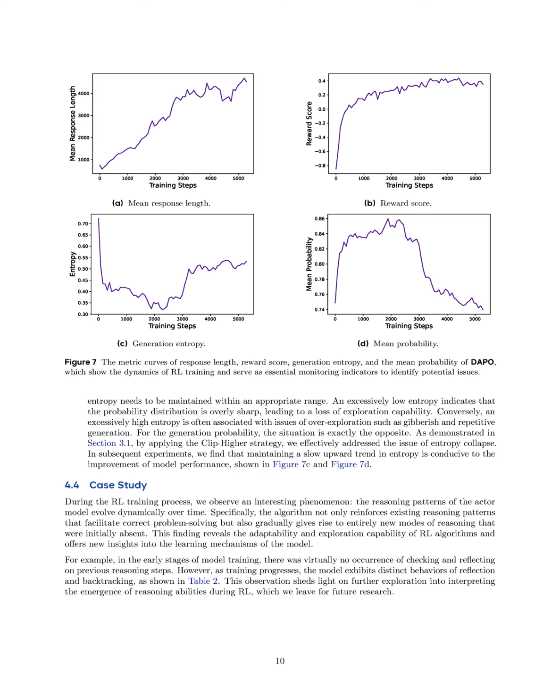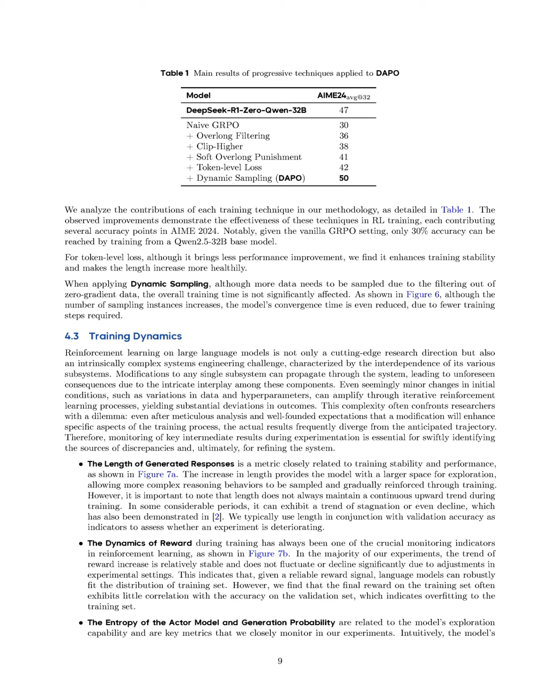Key metrics monitored during the training included the length of generated responses, dynamics of reward, and entropy of the actor model, which were crucial for assessing training stability and performance. The results indicated a significant improvement in accuracy, increasing from a mere 30% with the naive GRPO baseline to 50% with DAPO, demonstrating the effectiveness of the proposed techniques in enhancing RL training outcomes.